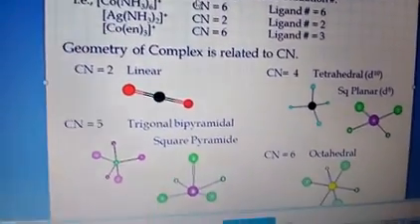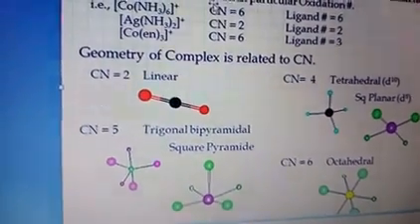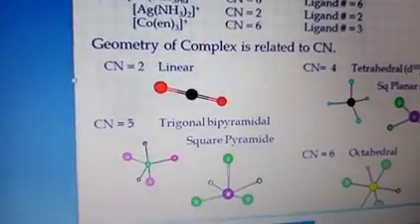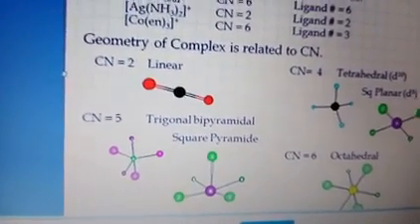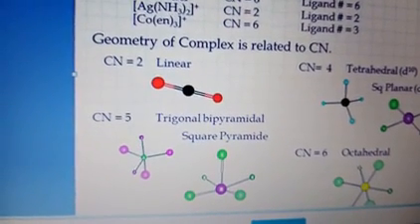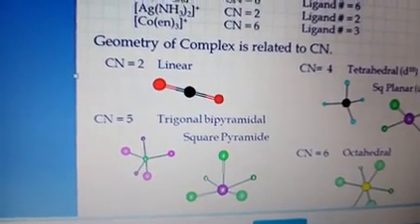Let us see the structures based on the coordination number. So this structure is also important. If coordination number is 2, the structure should be linear.